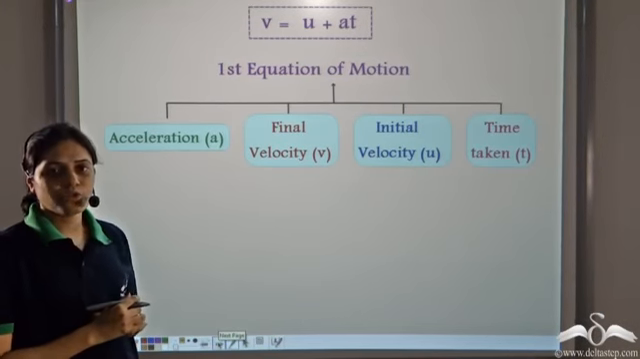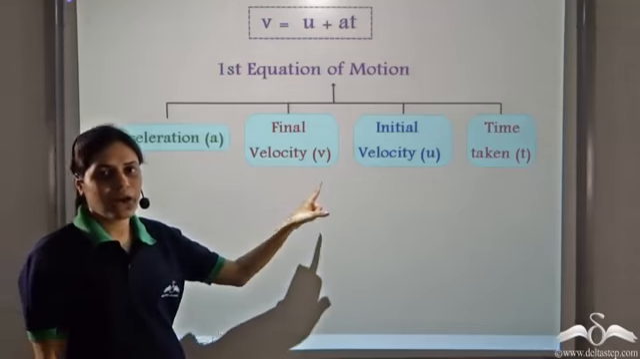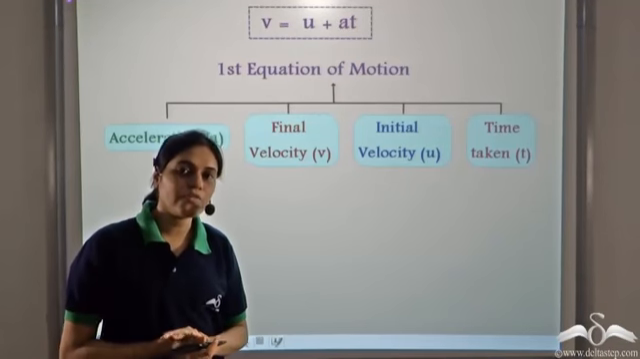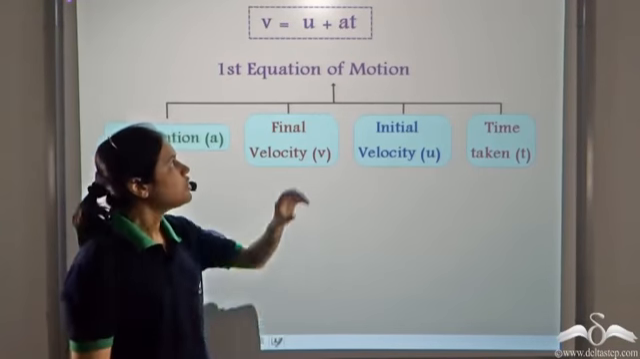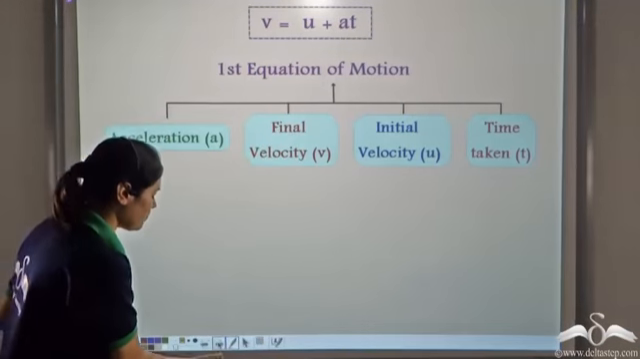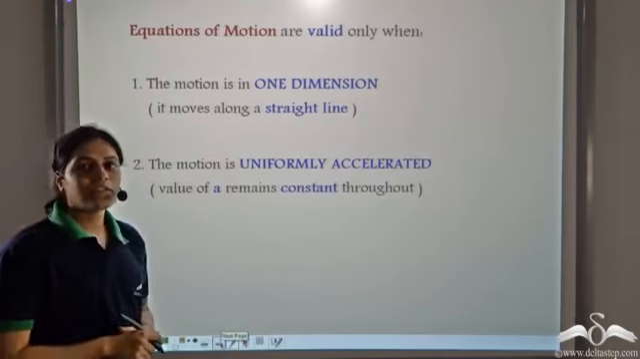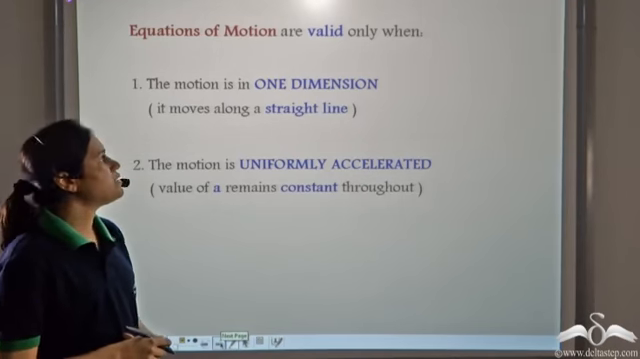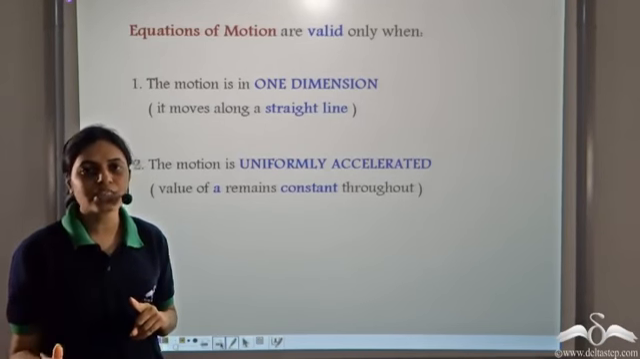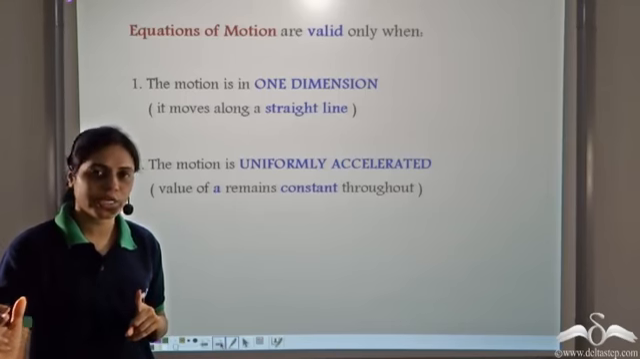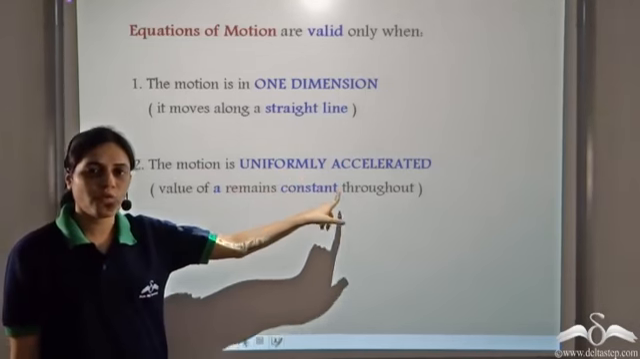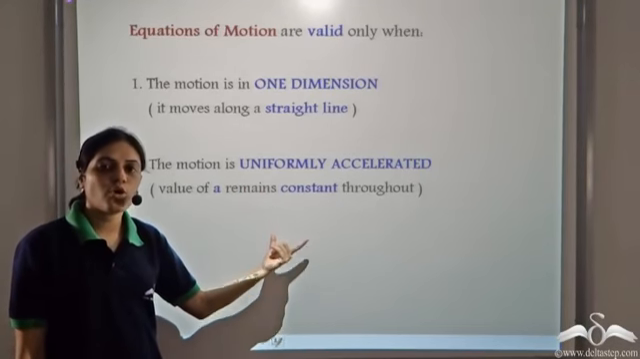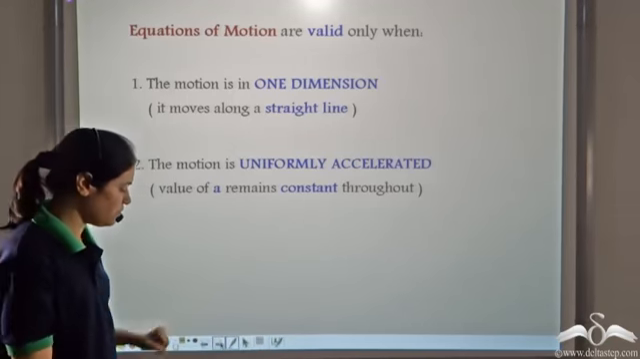So the first equation of motion relates acceleration, final velocity, initial velocity, and time taken. Given any three of these terms, we can find the fourth one using this first equation of motion. Another important point to note is that equations of motion are valid only when the motion is in one dimension. That is, the body is moving along a straight line and the motion is uniformly accelerated. That is, the value of acceleration remains constant. They do not hold for non-uniform acceleration.